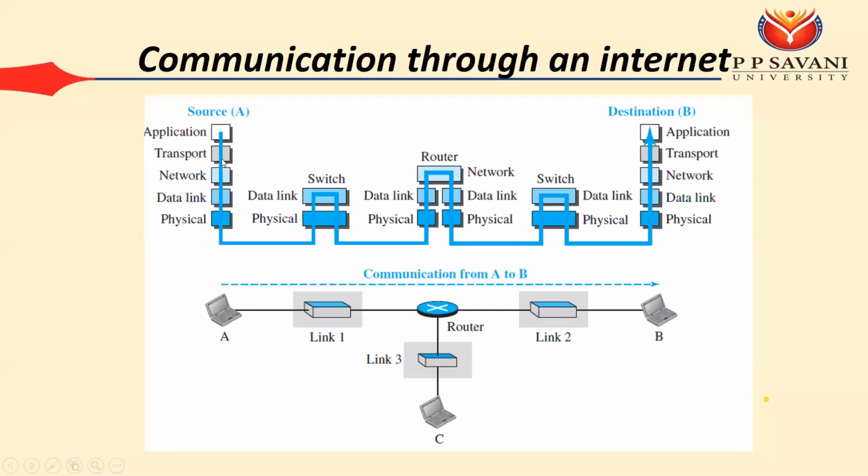So on the transport layer, our port address was added, meaning source port and destination port. On the network layer, our IP address was added, source IP and destination IP. Now that data will go on to the data link layer. On the data link layer, one more address will be added, whose name is the MAC address. So on the data link layer, we will have our source MAC and destination MAC. Okay, and now that data will go on to the physical layer, and the physical layer will convert this data into the binary format, and that binary data is again converted to signals, and signals are going to be transmitted.